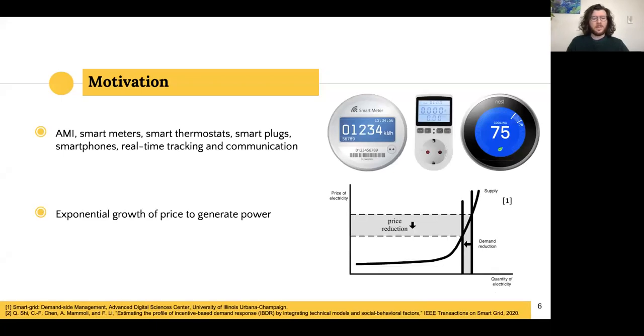And so it has been of interest to the utility company to reduce this demand, not only because of the social consequences, but because there is a big financial loss. We can see in this graph that as the quantity of electricity increases, the price of producing this electricity for the utility company starts growing exponentially over here on the right side.